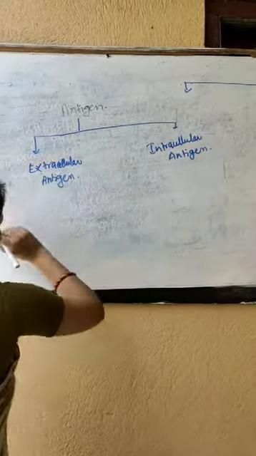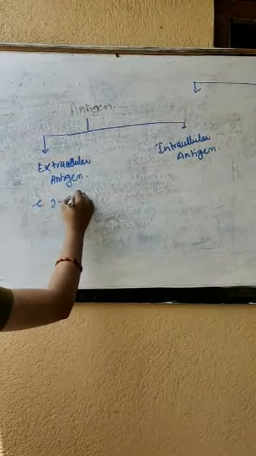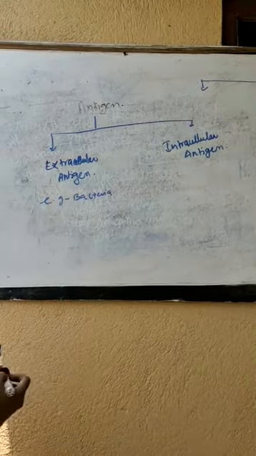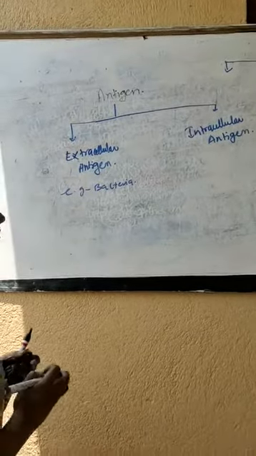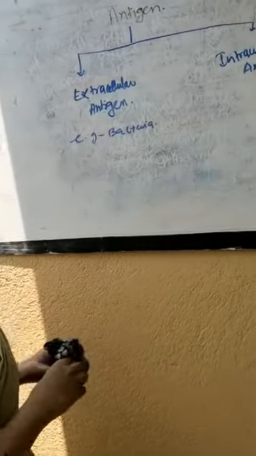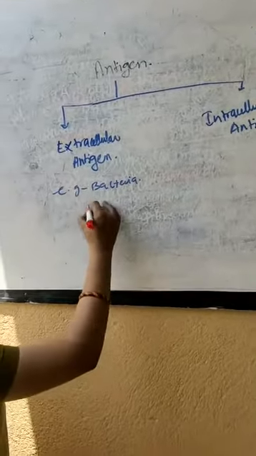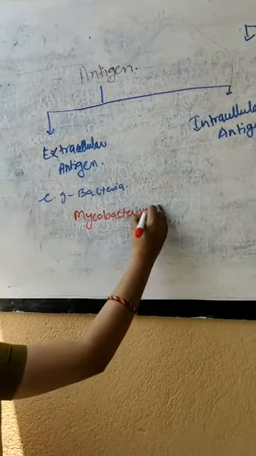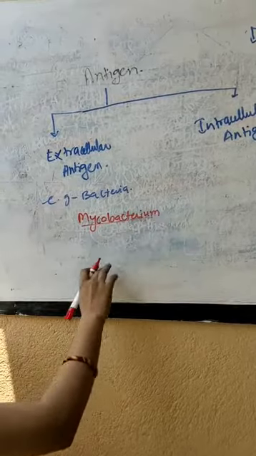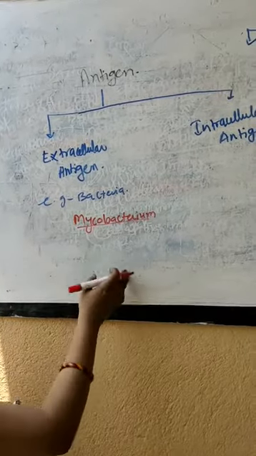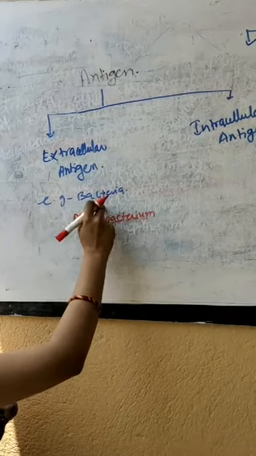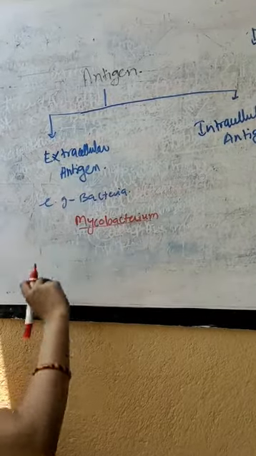First of all, extracellular antigen. For example, bacteria. Most bacteria are not going to invade the cell, they will remain in the circulation. They will be called extracellular antigen. The only exception is Mycobacterium species, which will get inside the cell. So except Mycobacterium, all the bacteria are extracellular antigen.